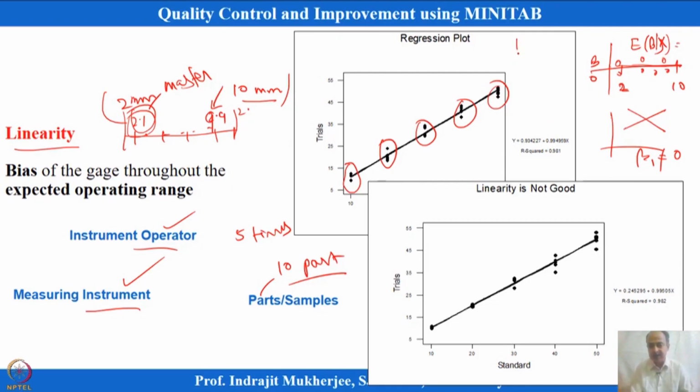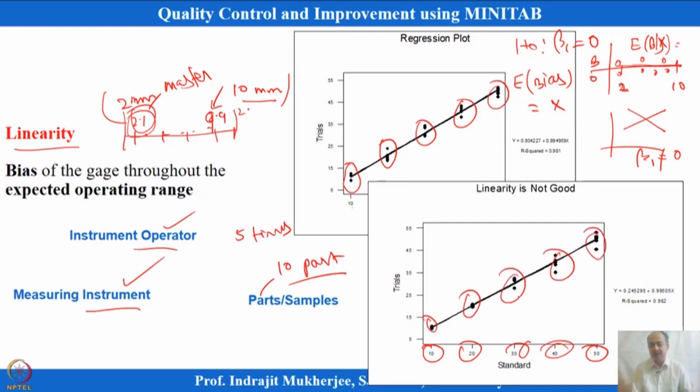So, we are testing a hypothesis where beta 1 equals 0, and we are making a regression equation of the bias, so the bias is regressed with the reference value, that is x over here, which is changing. We are changing the reference point, starting from some value, let us say from 10 to 50: 10, 20, 30, 40, 50. So, 5 reference values we have taken, and at every point we have measured some observations, 5 sets of observations, and we want this slope, tan theta or theta, to be equal to 0. So, we have to test that using the observations.